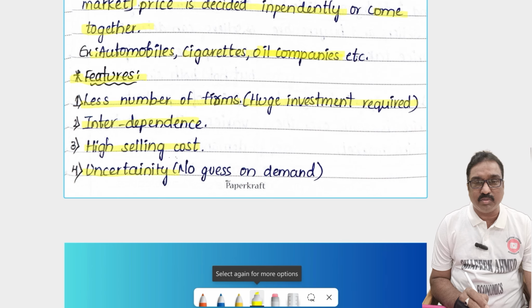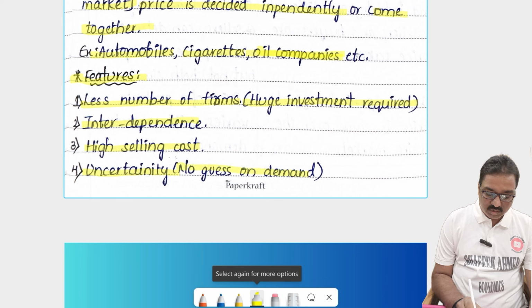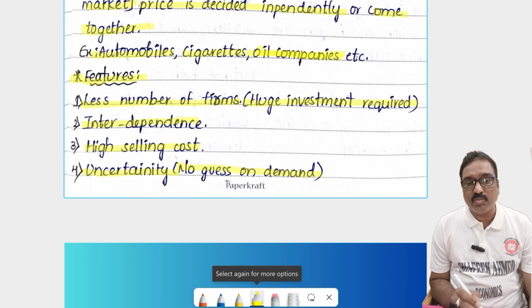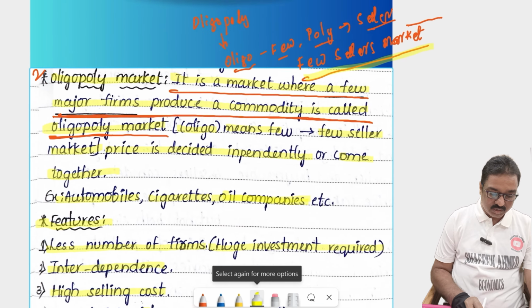Uncertainty in this oligopoly market means no guess on the demand. For example, petrol: today there is some demand, but we can never guess the demand for petrol. Tomorrow it will be the same or it will change. There is no guarantee. Uncertainty. There is no certainty to guess the demand of the product, especially in the oligopoly market.